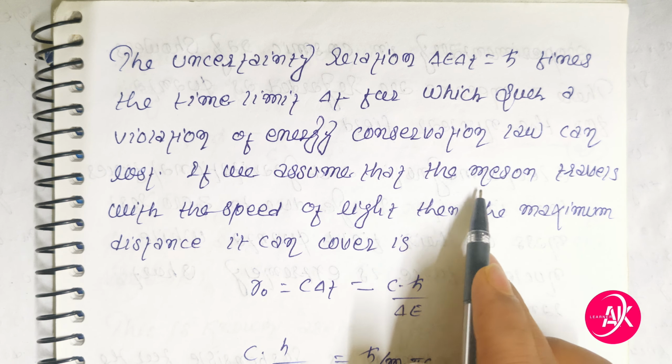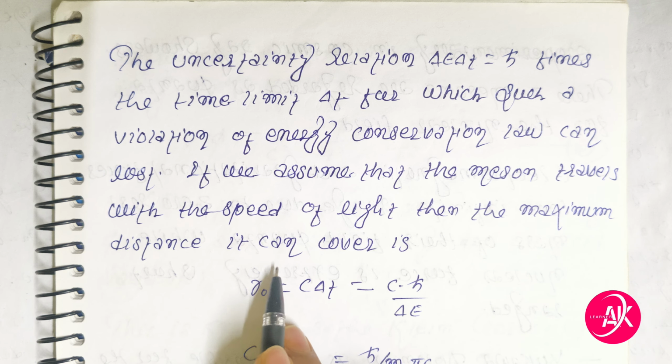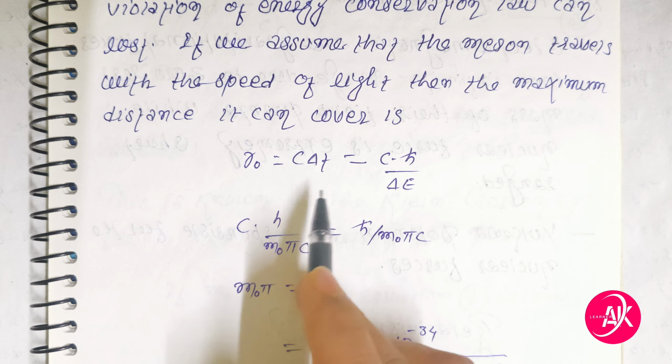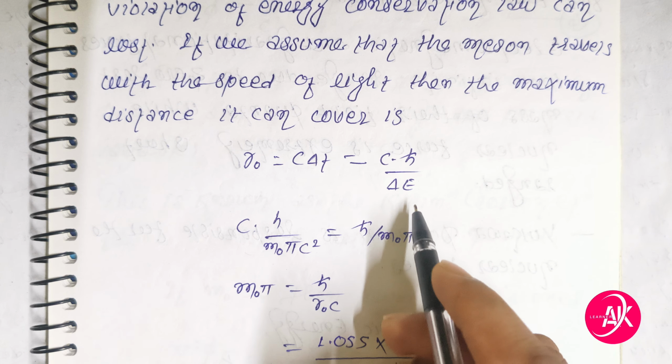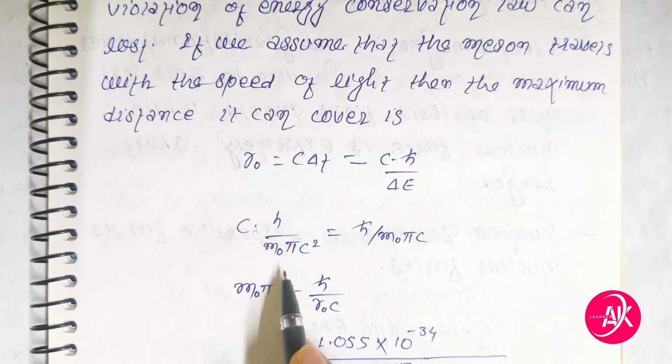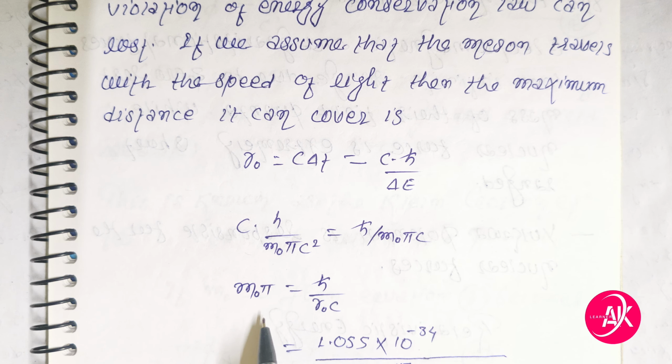If we assume that the meson travels with the speed of light, then the maximum distance it can cover is r naught is equal to c del t, which is equal to c into h cut by del E. That is c into h cut by m naught pi c squared, which is equal to h cut by m naught pi c. So m naught pi is equal to h cut by r naught c.